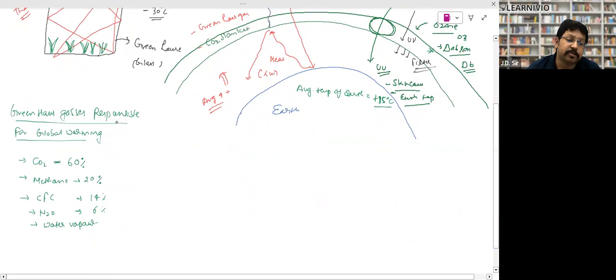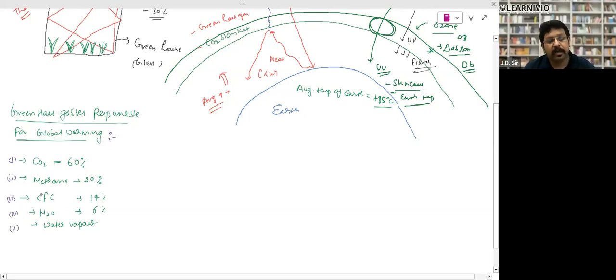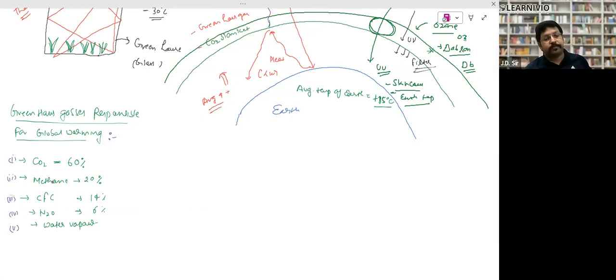The gases which are responsible for the greenhouse effect, and responsible for global warming, are these gases. Look, the first gas is carbon dioxide. Second is methane. Third one is CFC, chlorofluorocarbon, the fourth one is N2O, and the fifth one is water vapor. These are the greenhouse gases. Please note it down. They are responsible for global warming.